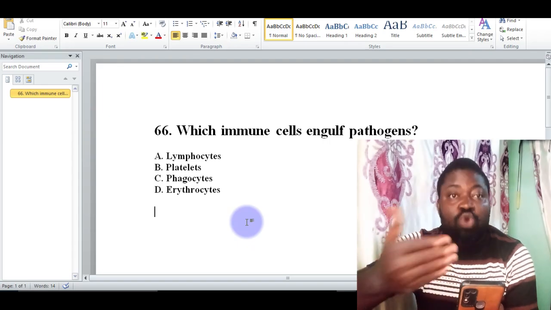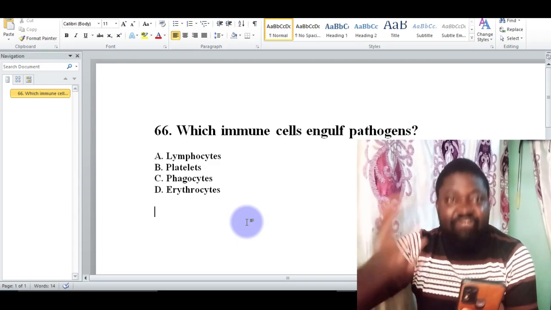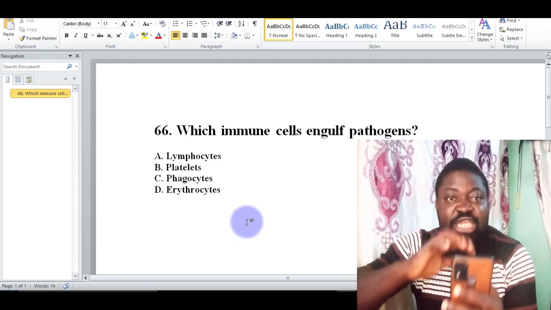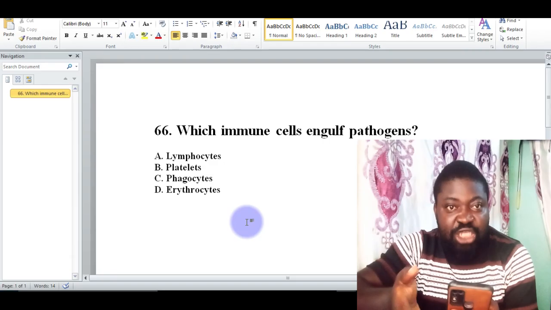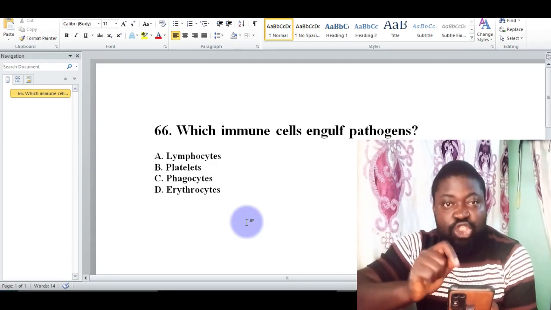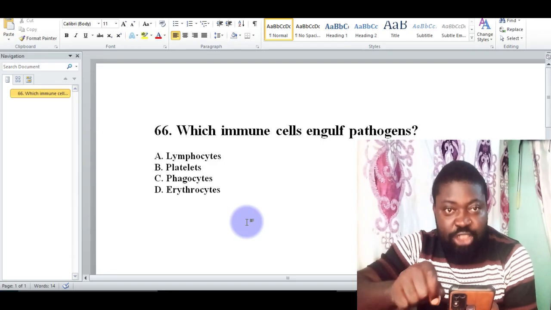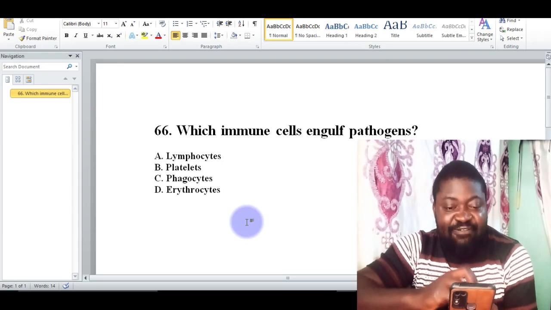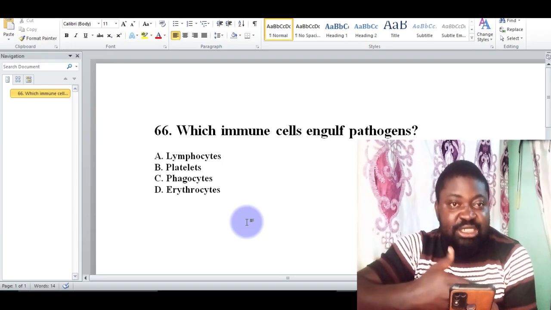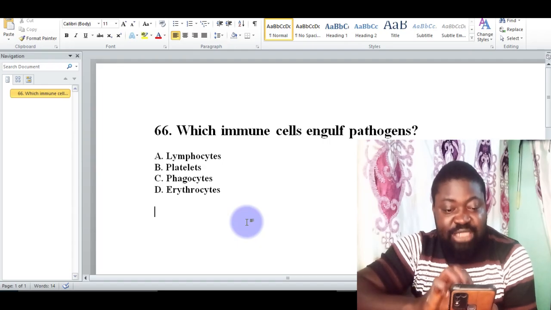That is, they move towards the pathogens and engulf them, meaning enclose and capture them, so they are destroyed and cannot cause disease or any other issue. So C is correct in this list.